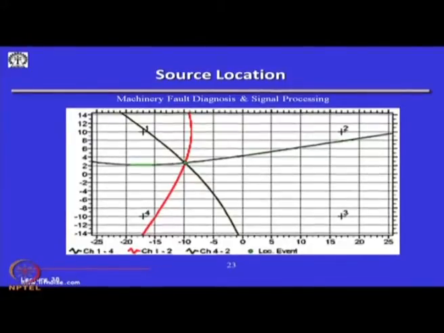AE has been very qualitatively popular for knowing whether a defect has occurred or not, because as I was telling right in the beginning, the material cries under stress, and these cry signals are high frequency signals which have to be captured by piezoelectric crystals, processed, and through software we can use them to quantify the AE event or even triangulate to find out the source of the AE event.